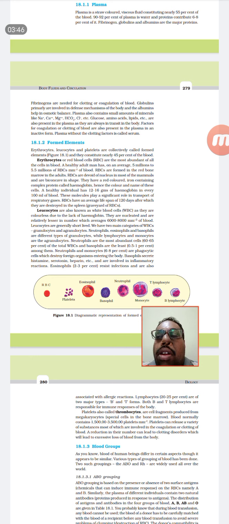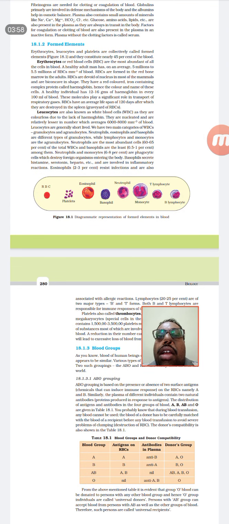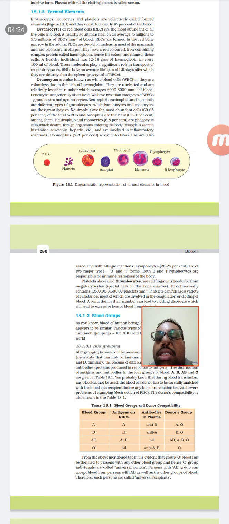After 120 days it will go and die inside the spleen, and the spleen is considered the graveyard of RBCs. Next is leukocytes. Leukocytes are called the guardians, the policemen inside the body. Why are they called WBCs? Because they are colorless in nature, and they number around 600 to 800 per cubic millimeter of blood. These leukocytes are of two types: granulocytes and agranulocytes.